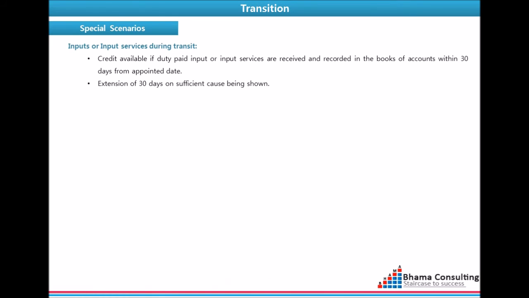What happens if inputs or input services are in transit on the appointed day? Credit will be available if input services are received and recorded in the books of accounts within 30 days from the appointed day. Please note, tax on such input or input services has to be paid under the earlier law. The time limit of 30 days is extensible by 30 days if sufficient cause is shown.